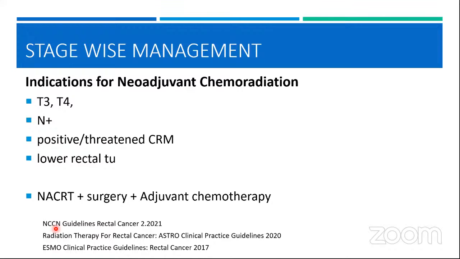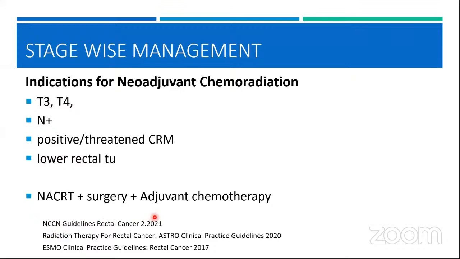Traditionally, they've been using 5-FU-based chemotherapy in infusion, but now over the years, oral capecitabine has been shown to have non-inferior results as compared to 5-FU infusion. So currently, the standard of care is neoadjuvant radiation along with concurrent capecitabine. And then we have the standard TME, a good TME. And this, depending upon the adverse prognostic factors, will be followed by adjuvant chemotherapy.